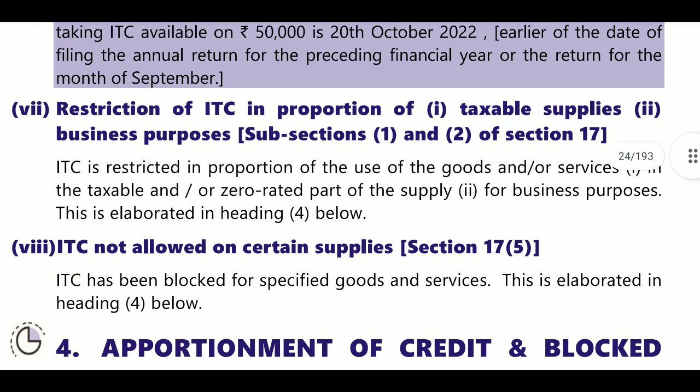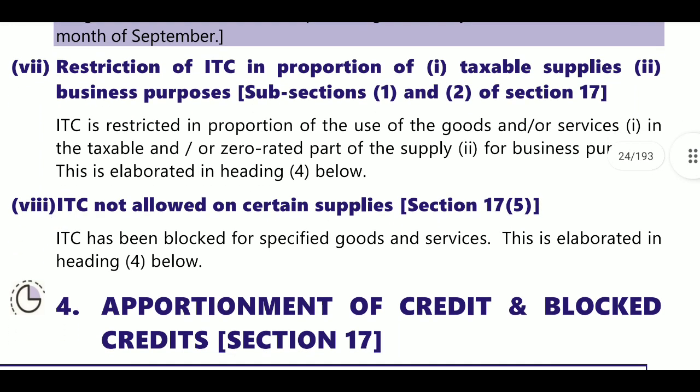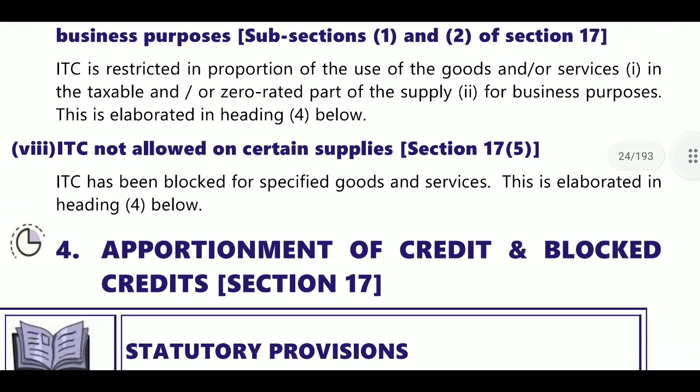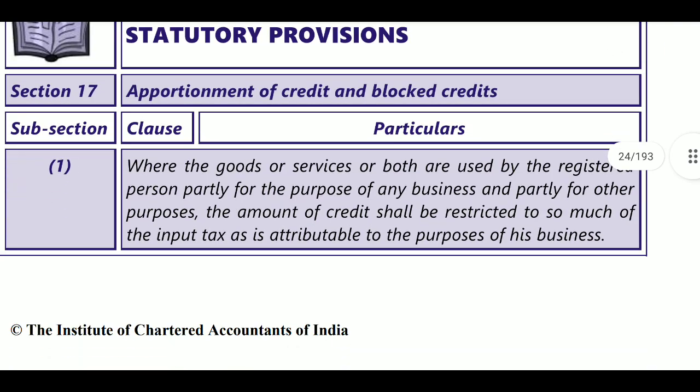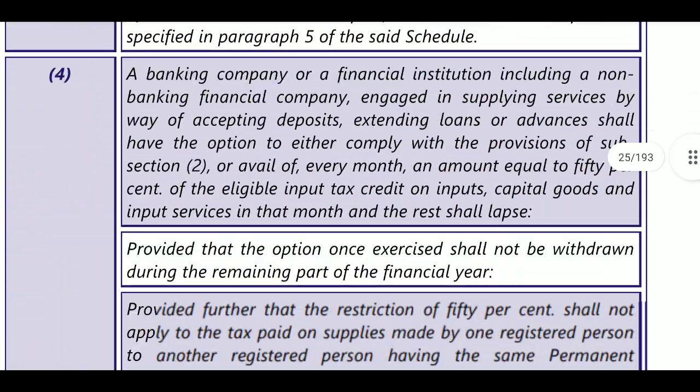Next, restriction of ITC in proportion, that is, taxable supplies and business purposes. ITC is restricted in proportion to the use of goods and services in taxable or zero rated supplies or for business purposes. This is elaborated in the next one. ITC not available in certain supplies, that is section 17(5), will be discussed. It is blocked for specified goods and services. It can be dealt with in section 17. What is there in section 17? We will see apportionment of credit and blocked credit.